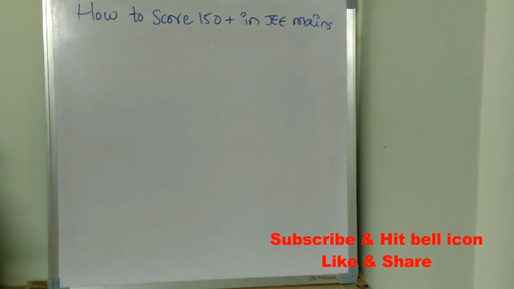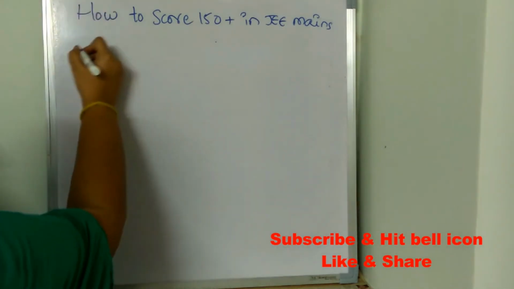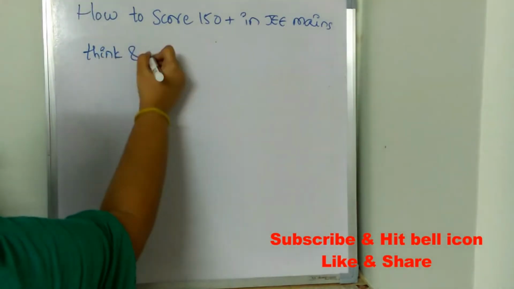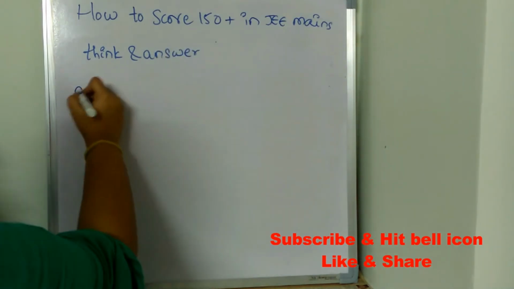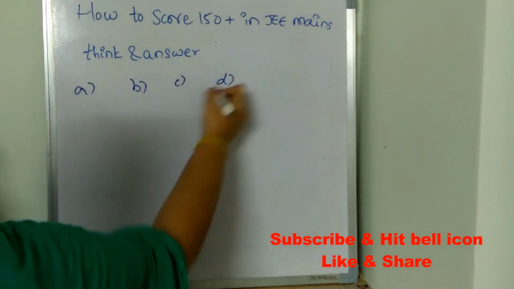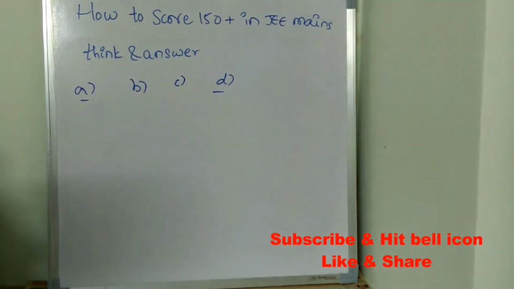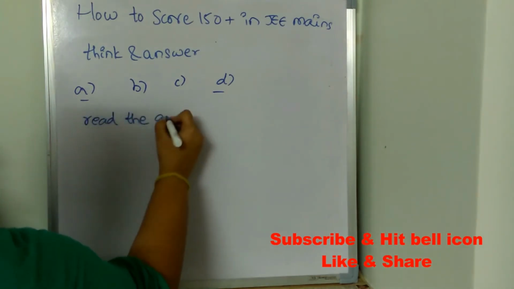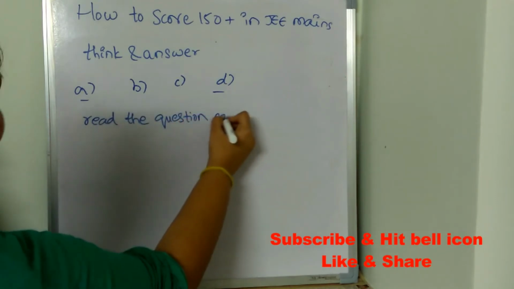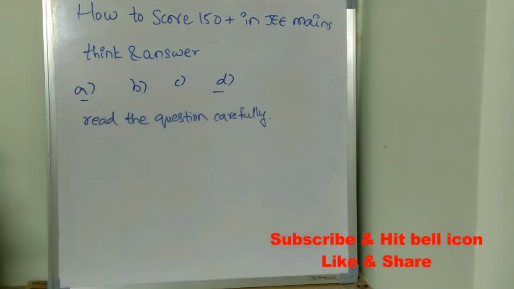Next important tip is think and answer. Sometimes, if there are 4 options for a question, 2 options will be very similar, and students get confused about which of the two is the correct answer. That's why you need to first of all read the question twice. Read the question carefully and then start solving it.